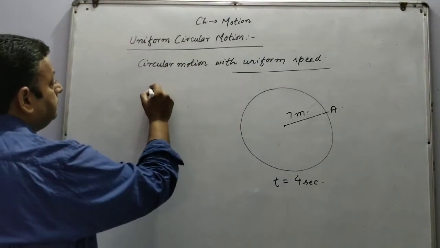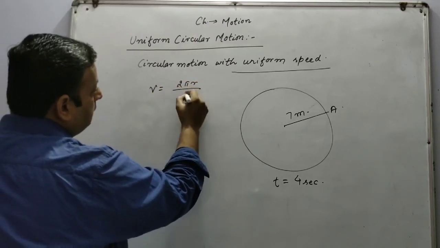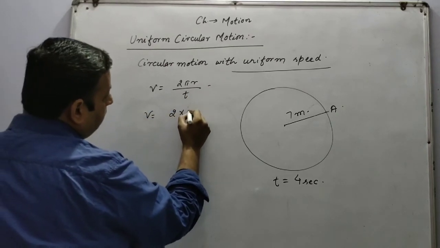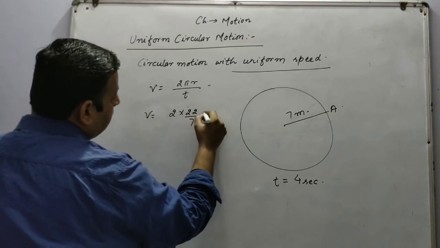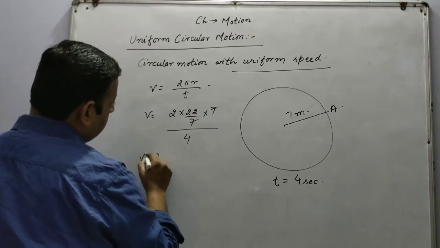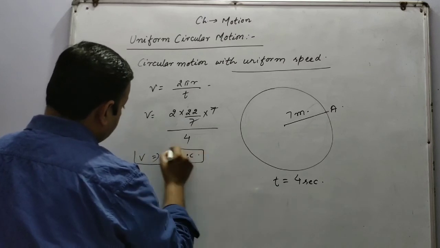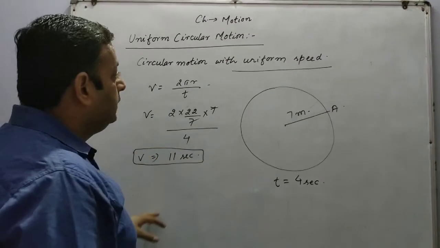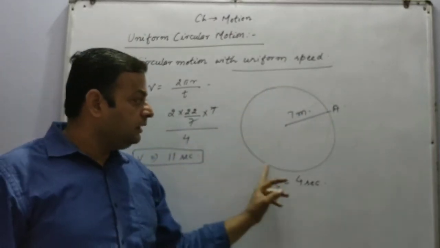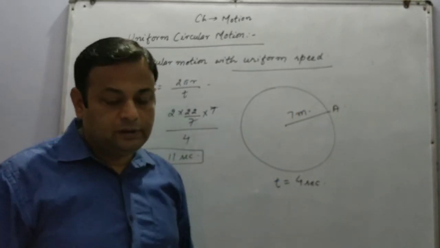So velocity is equal to distance upon time, and distance is 2 pi r upon time. So velocity is equal to 2 into, applying the value of pi, 22 by 7 into 7 upon 4. So in 11 seconds, the boy will move from point A and come back to point A. So that is all for uniform circular motion. Thank you very much.